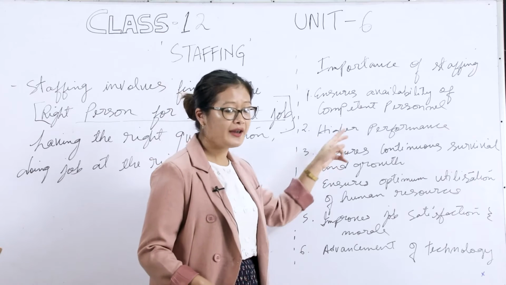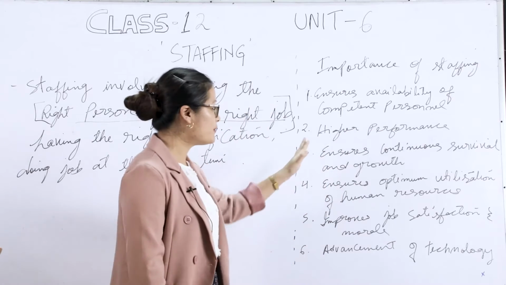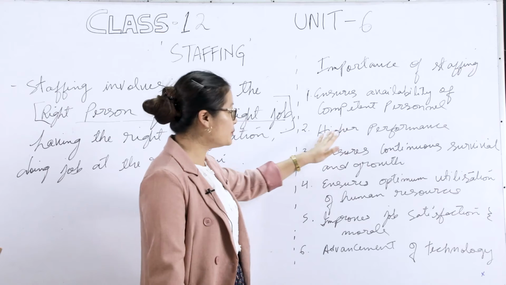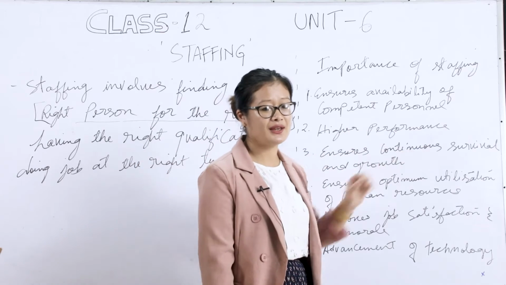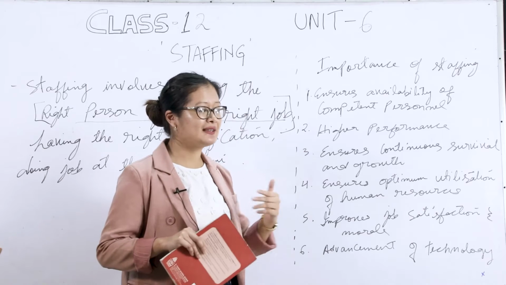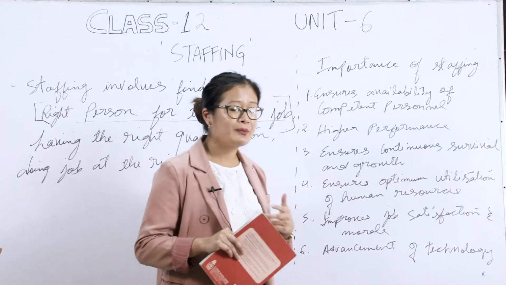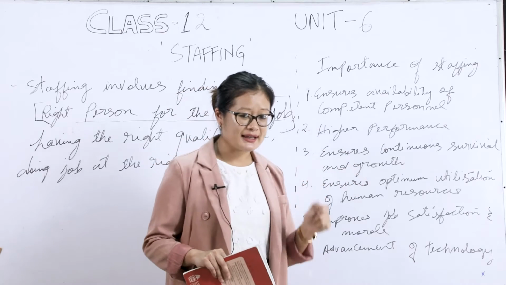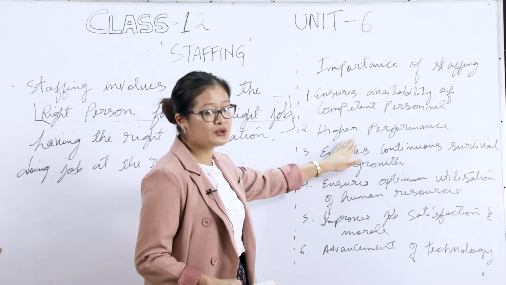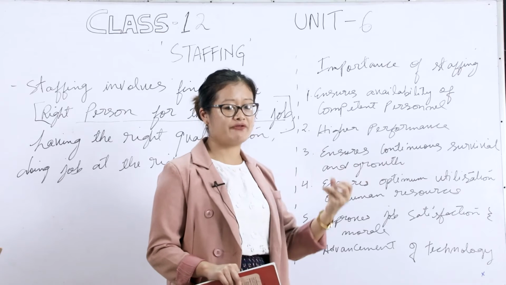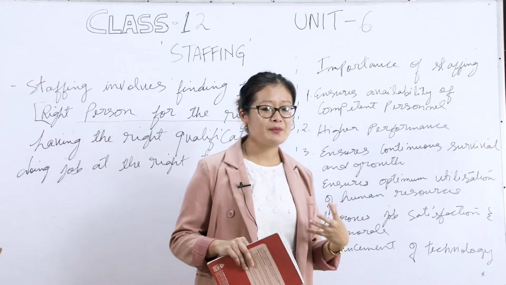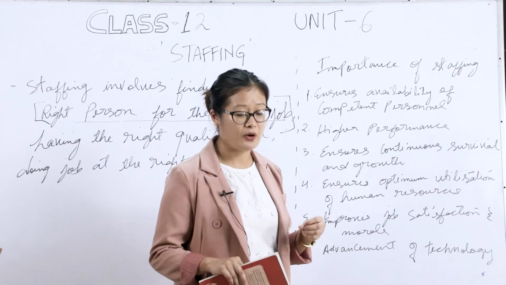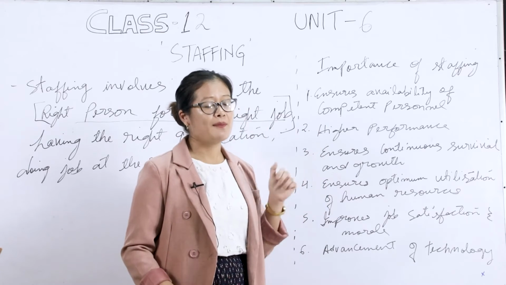Coming to the next point, higher performance. When the right person is in the organization, they will definitely have higher performance. The person will take the organization to the top and will be able to function in a very effective manner. When the right person is selected, they will achieve better performance. When there is better and higher performance, what happens? They have growth and development, and profit maximization in their organization. All these things are possible under staffing.